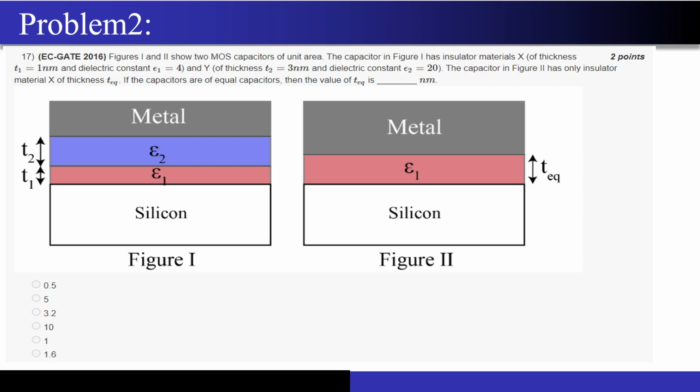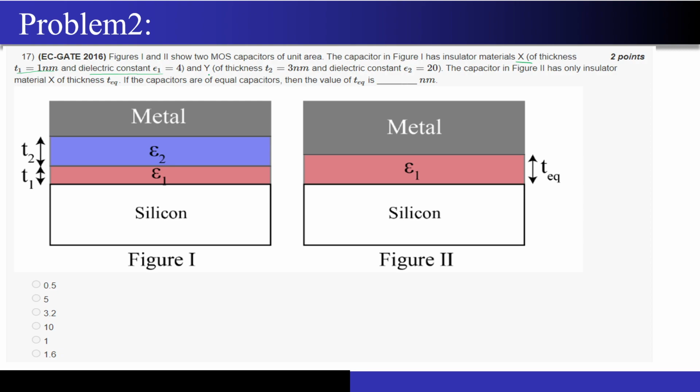This came in GATE 2016. Okay. This is a very simple question, so don't get scared by looking at the diagram. They are giving us two figures, right? And they are showing us two different structures of the MOS caps. The capacitor in figure 1 has the insulator material X with the thickness T1 equal to 1 nanometer and dielectric constant of 4.